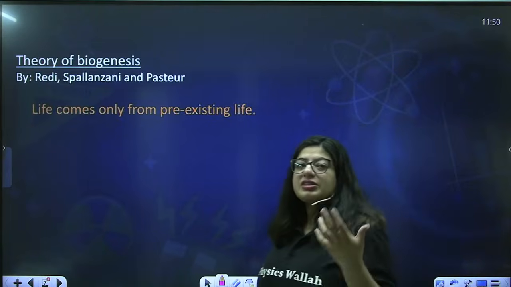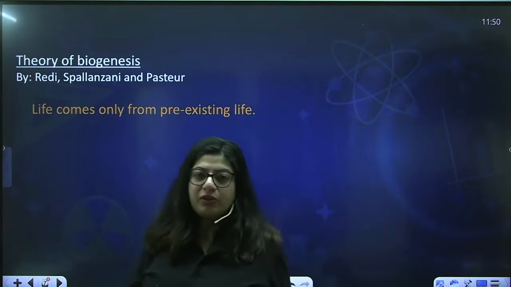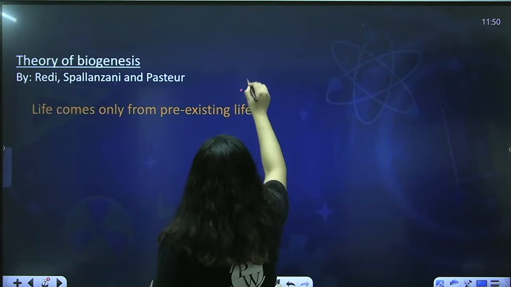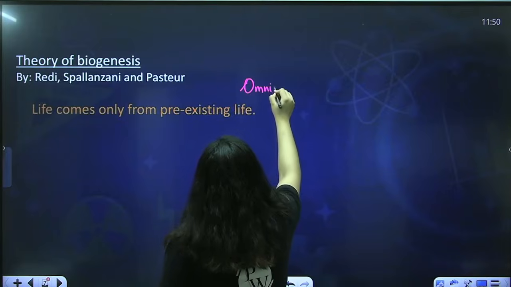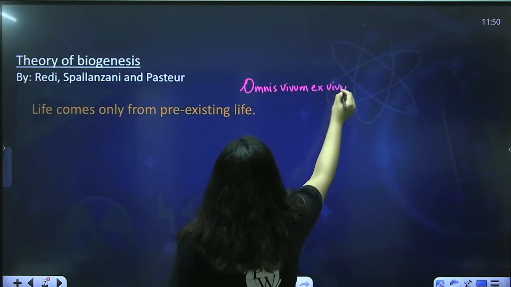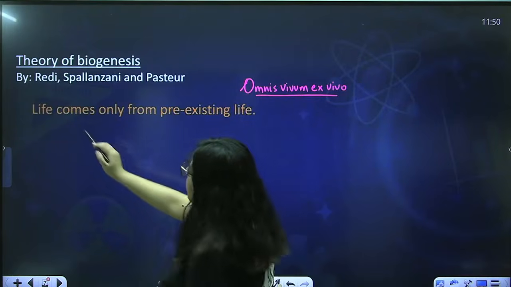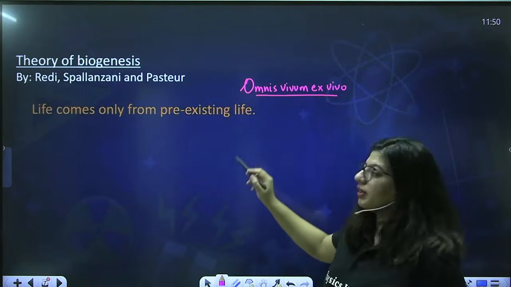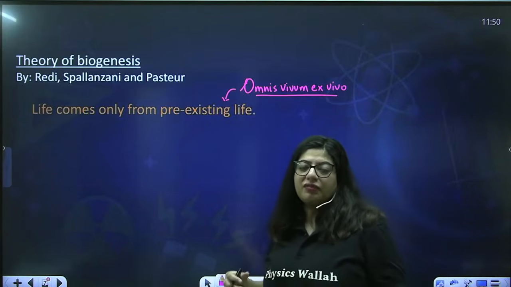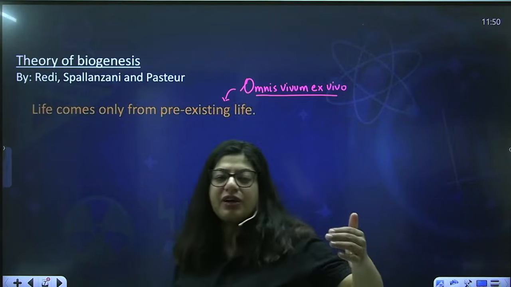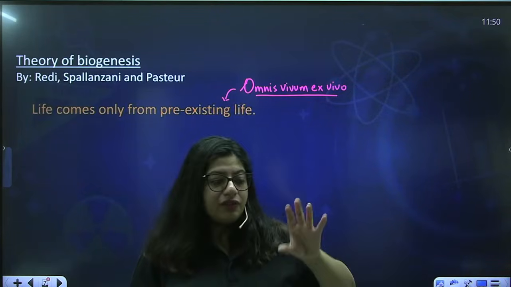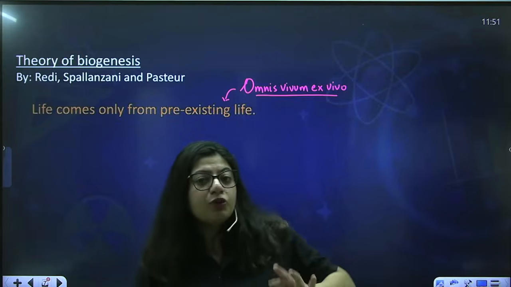So how did these three scientists reject the theory of spontaneous generation? First of all, what did they say? They said, omnis vivum ex vivo. This is what they said in Latin. That means life comes only from pre-existing life. That means a living organism can give rise to a living organism. The mice can give rise to mice. The fish can give rise to fish. Human can give rise to human.